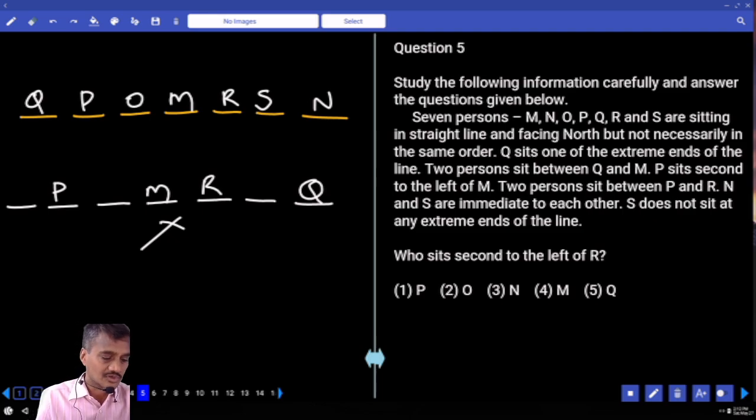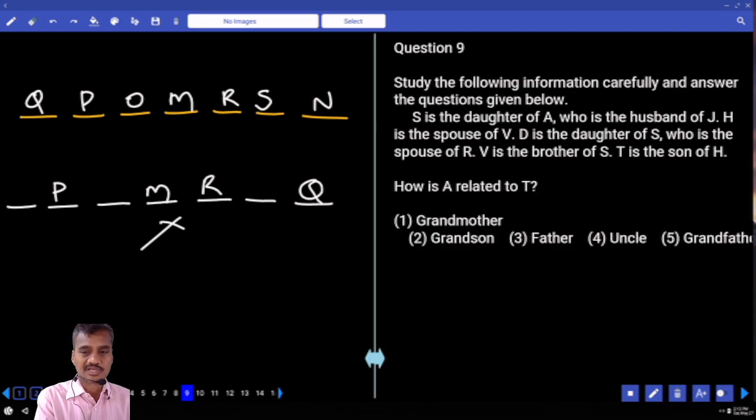Then now question numbers 5 to 8. These 4 questions are based on this diagram. Clear? Based on this arrangement. Then coming to question number 9, 9 to 11, these 3 are based on blood relations.